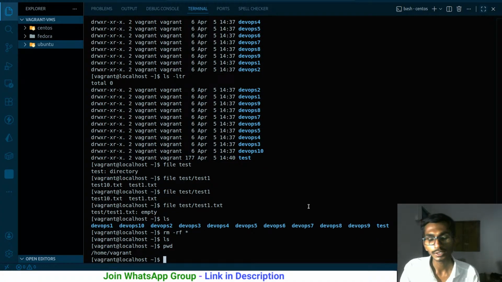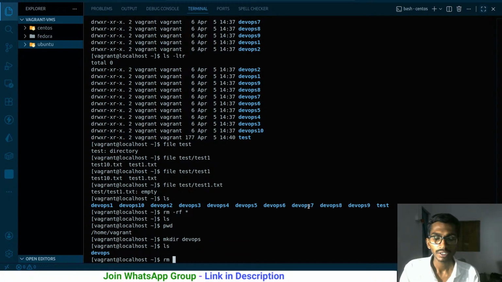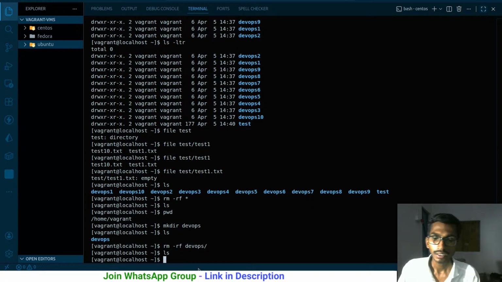And over here, suppose I want to create a folder. So mkdir, I'm going to create a DevOps folder. If I create it, it is created. But the problem is, let me delete this as well, DevOps. The problem is that if I want to create a DevOps folder, but inside the DevOps folder there should be a dev folder, inside the dev folder there should be an ops folder, and inside that there should be test.txt.